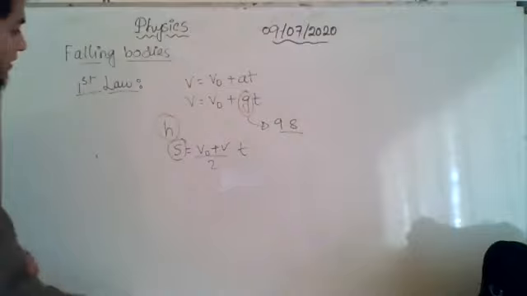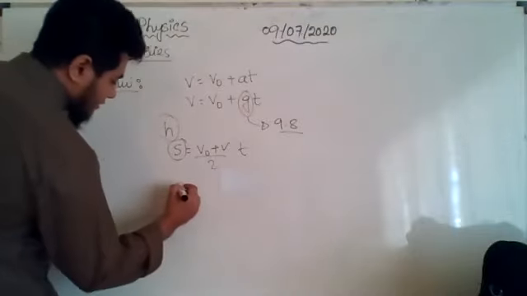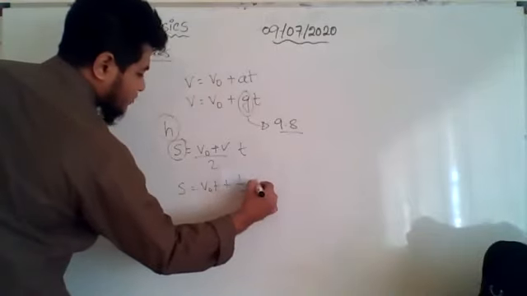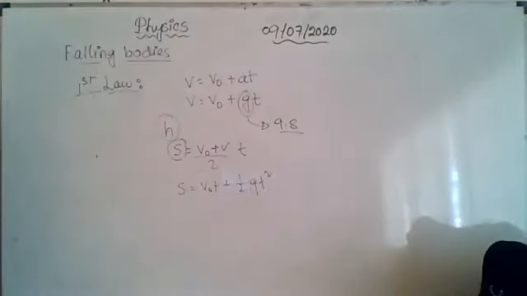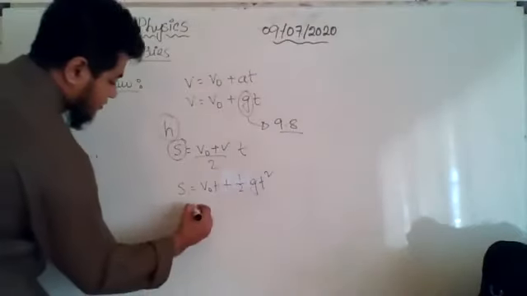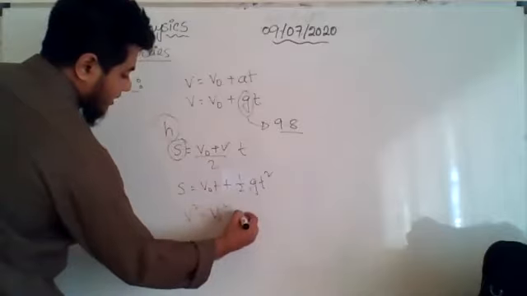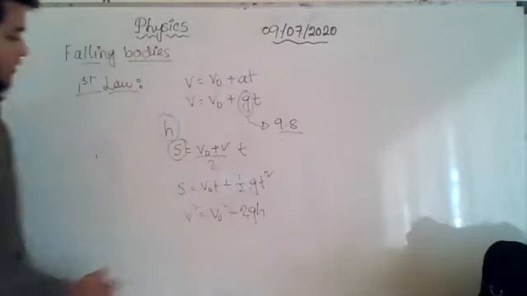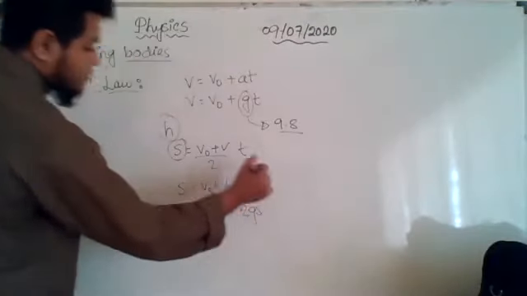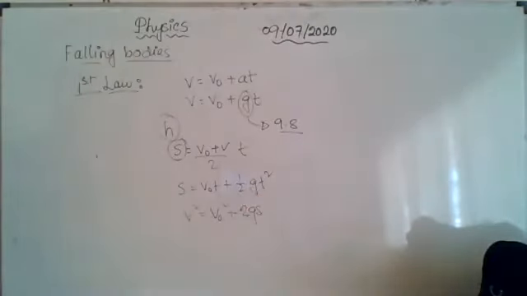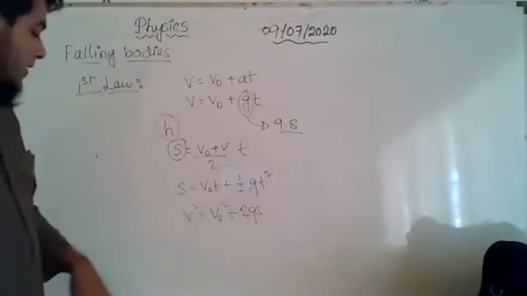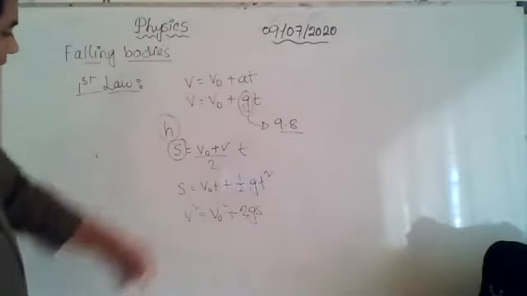Then the third equation can be rewritten. The third equation is s equal to v naught t plus half at square. It will become half gt square, the acceleration will become g. And the fourth equation, v square equal to v naught square plus 2gh. Here h is the covered distance. Again, I would suggest you use s over here, to represent that it is the covered distance, not the height from the ground.